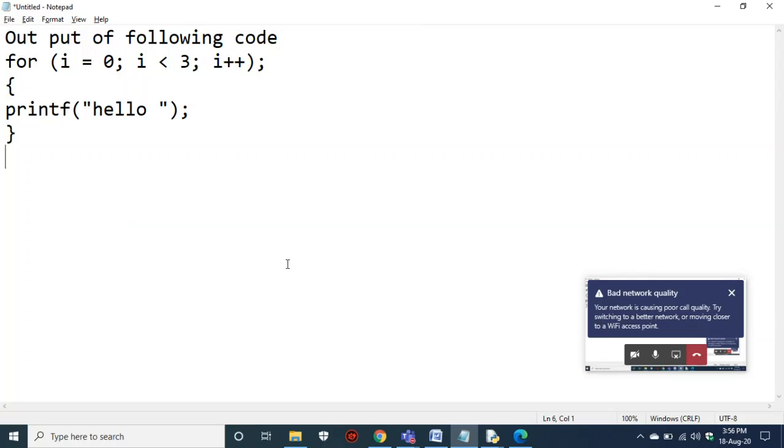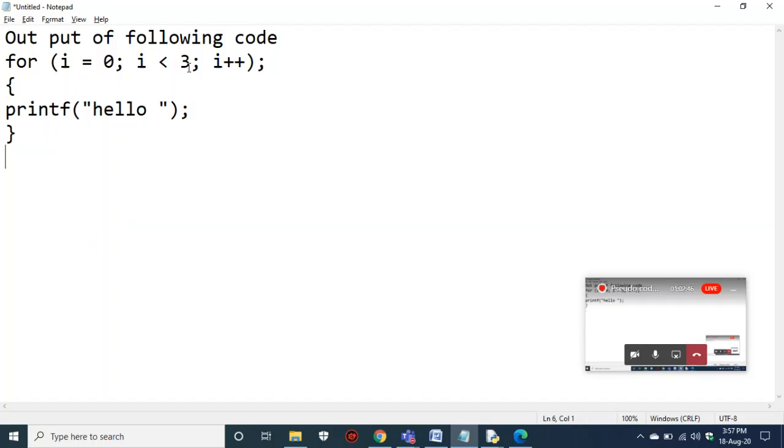See, is there a chance? Yes, there may be a chance of this type of question being asked, following some syntax. If you observe, you may think that this code will give hello 3 times, because it has declared i equal to 0. That means the loop starts from 0 and goes up to 2, right? So this loop will iterate values 0, 1, 2. When the value becomes 3, the loop breaks. So the loop repeats 3 times: 0, 1, 2.